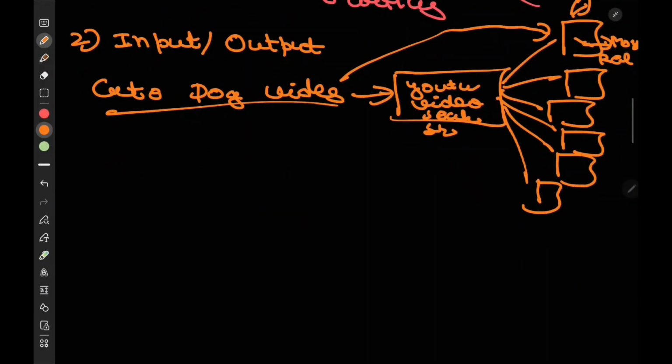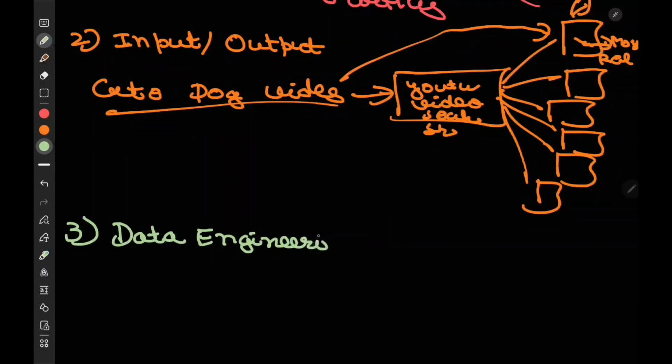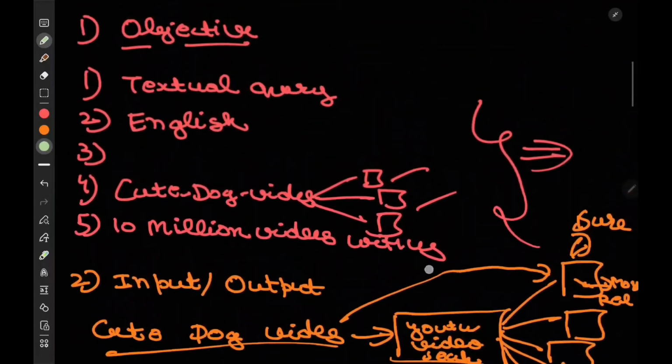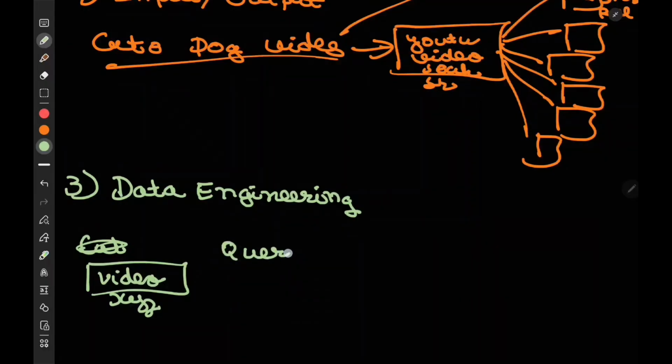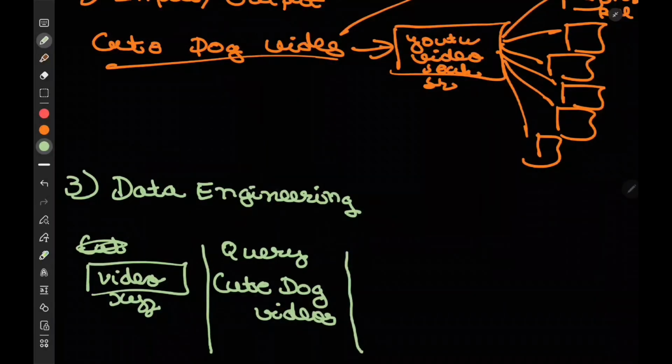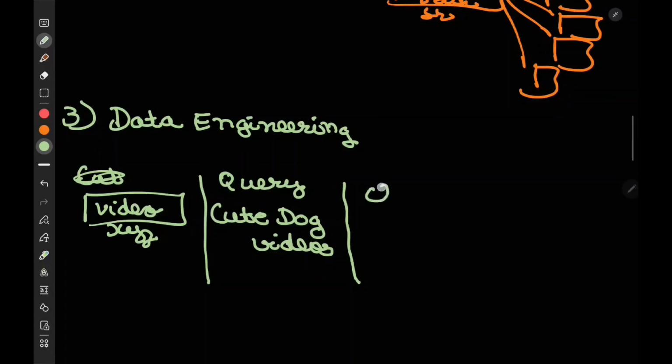Now coming to the third part: what data do we have? As I said, we already have this annotated data, where we know that for a particular video, let's call this video XYZ, what text was written or what query was given. So let's consider this query as cute dog videos. And whether the user clicked it or not. If the user clicked it, it's 1. And whether it was just an impression or not.